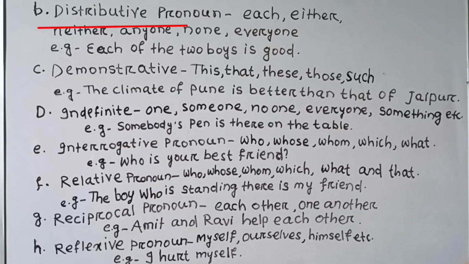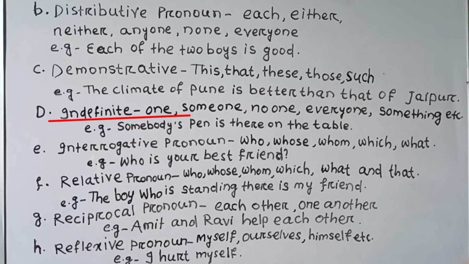Next, distributive pronoun: each, either, neither, anyone, none, everyone. These belong to distributive pronoun. For example, each of the two boys is good. Demonstrative pronoun: this, that, these, those, such. The climate of Pune is better than that of Jaipur.